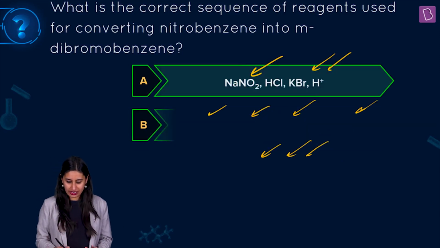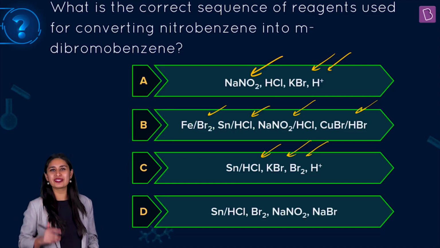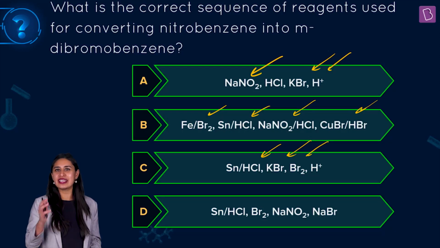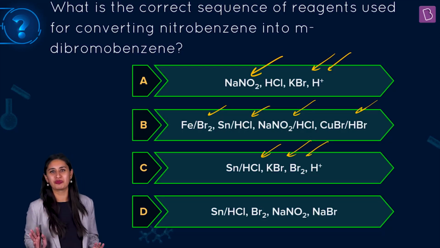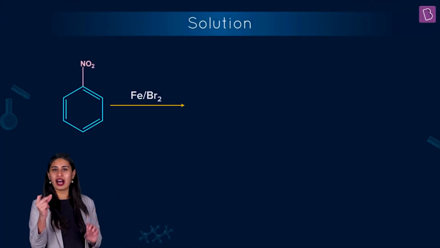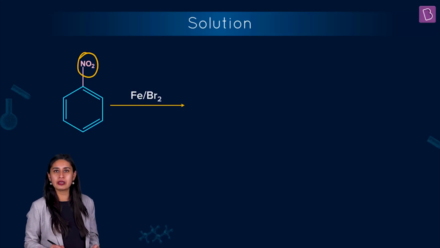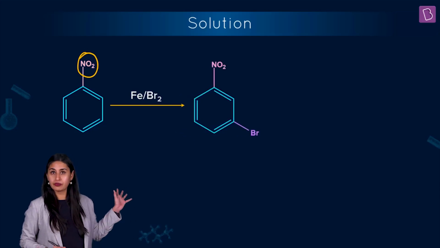And you can check out your options. The first step will only lead you towards the right answer. This is such a crazily simple, easy question. Right? The very first step, if you could comprehend, the answer was like this. Anyhow, let's see the whole sequence. So we know that nitro group is meta-directing. So bromine will be directed towards the meta position so that we get meta-bromonitrobenzene.